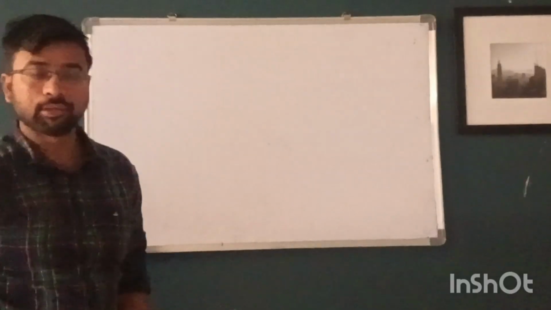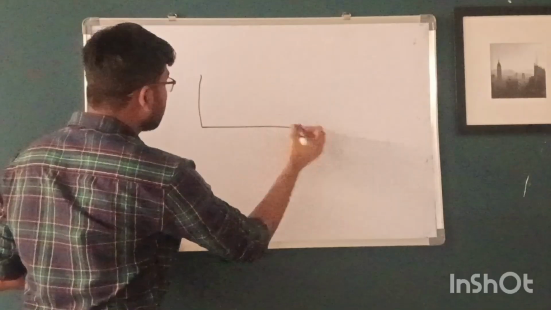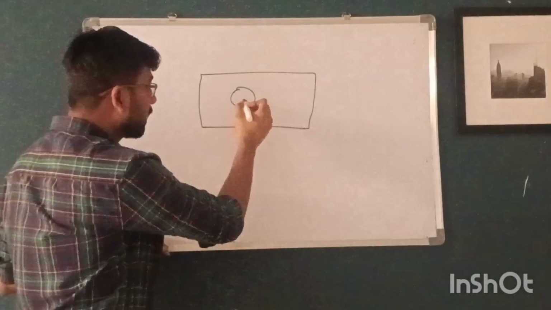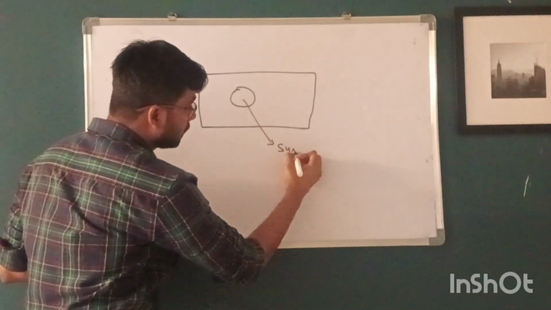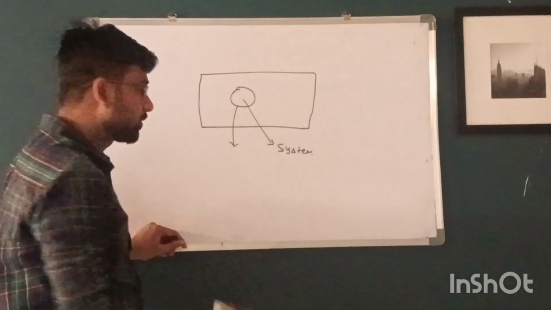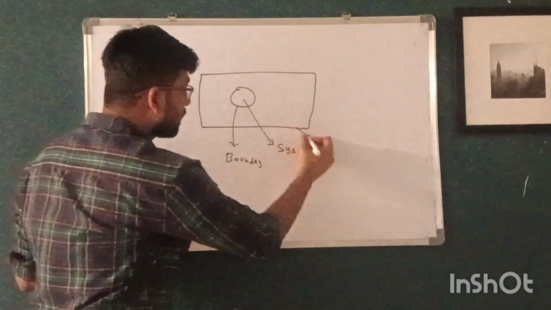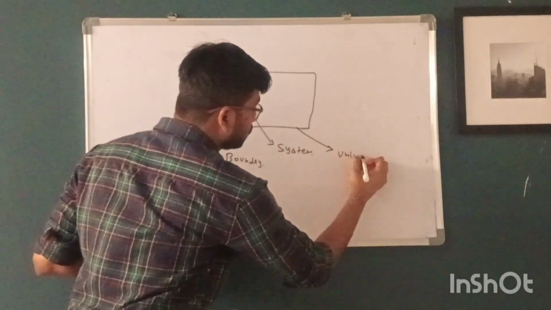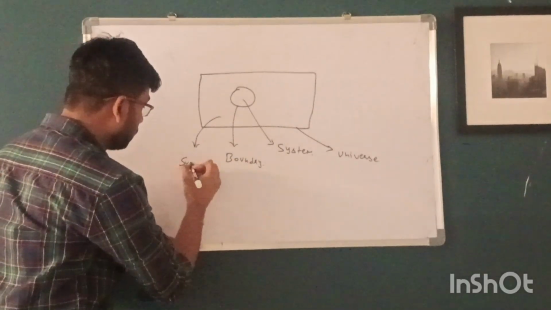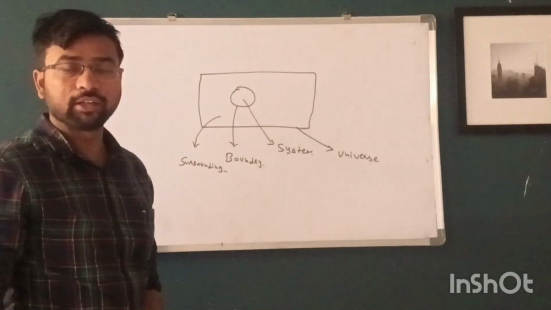Now we will take one example to understand the system, surrounding and universe. For example, this is a rectangle and in it there is one circle. The region inside this circle is known as system, and this circumference which separates the system and surrounding is called boundary. And this rectangle is universe. And the region outside this circle is known as surrounding. So this is the difference between system, surrounding and boundary.